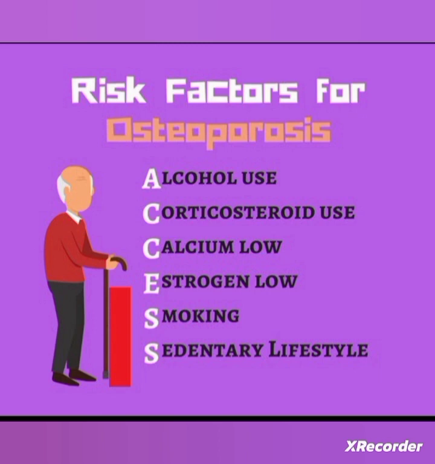Then calcium low, that is a diet low in calcium, an increased risk for osteoporosis. Then estrogen low, that is after menopause our estrogen level will be low, and in case of men testosterone will be low, so that is also a reason for osteoporosis in men, but in women low estrogen will be a reason.